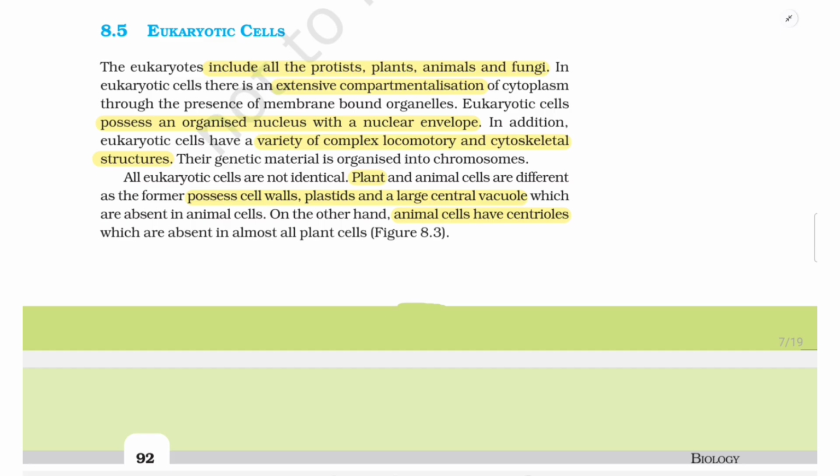In addition, eukaryotic cells have a variety of complex locomotory and cytoskeletal structures. Their genetic material is organized into chromosomes. All eukaryotic cells are not identical.